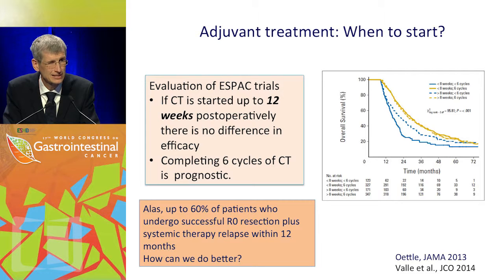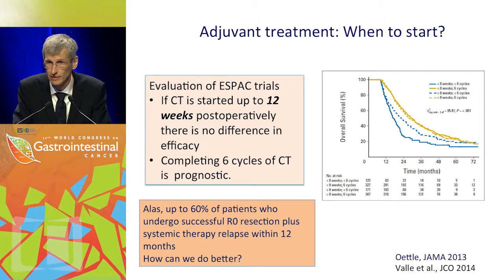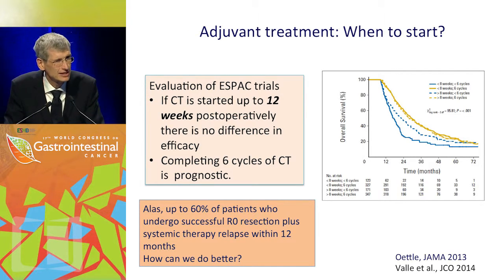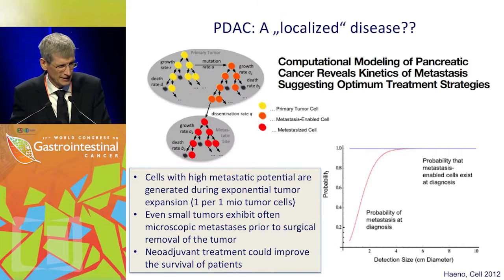However, even with the best adjuvant treatment available so far, up to 60% of patients who undergo successful R0 resection plus systemic treatment relapse within 12 months. And we just heard the example from Marco Bruno with a woman, an 8-millimeter tumor and metastases detected 1 year after surgery. And the question is, can we do better?